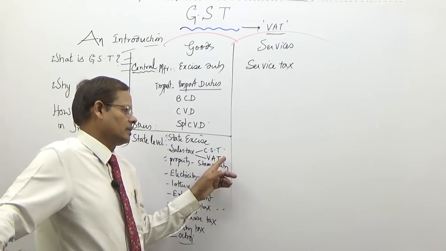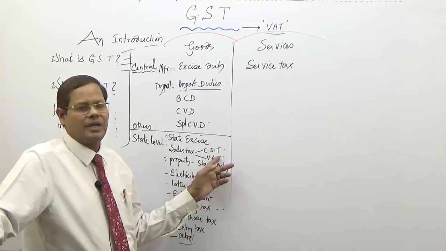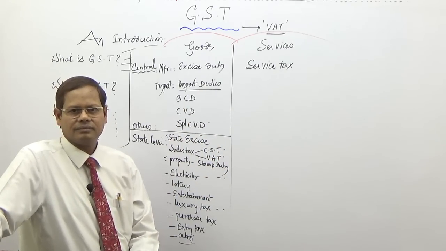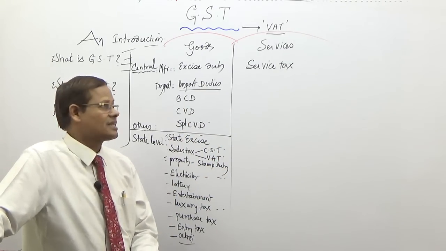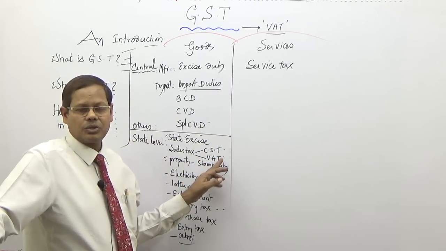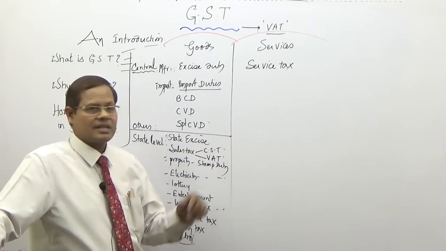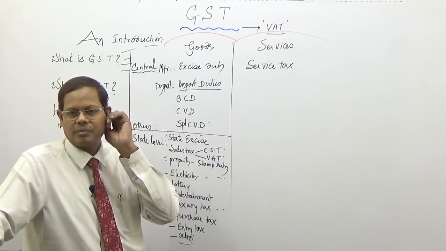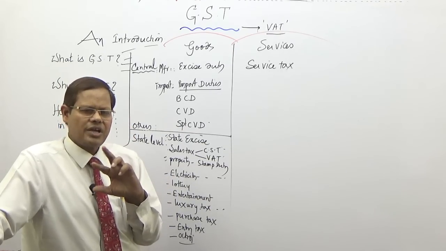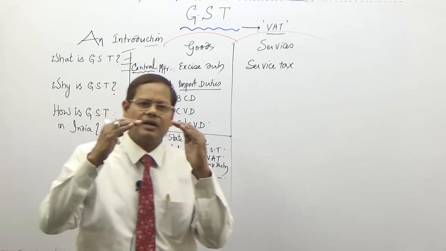Similarly, a trader who is trading goods, maybe he paid some service tax or something like that, a central tax. Credit is not available to the trader. He cannot use that input tax credit on services to pay VAT or CST as the case may be. States are different, state level taxes are different and central level taxes are different.